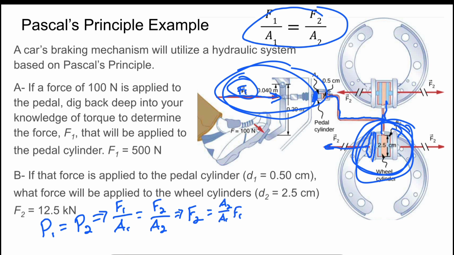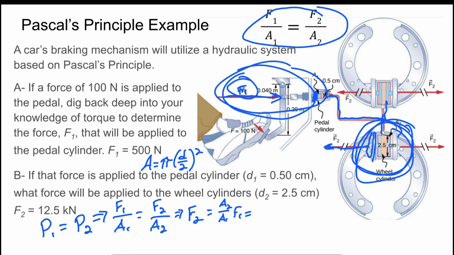over A1 times F1. And now for any of our areas, if we know the diameter, we can find our area, which is going to equal pi times the diameter divided by 2, squared, or pi r squared.